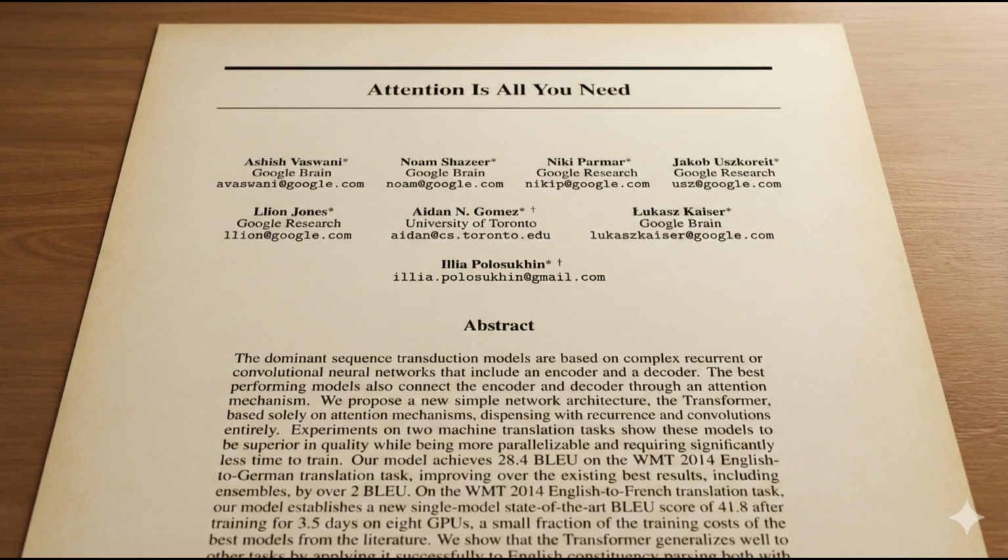Why? Because transformers scale. You can train them on massive data sets with thousands of GPUs in parallel. RNNs couldn't do that. Transformers unlocked the scaling laws that gave us GPT, BERT, Claude, Gemini, every large language model. This paper has over 100,000 citations. It's one of the most influential papers in computer science history.